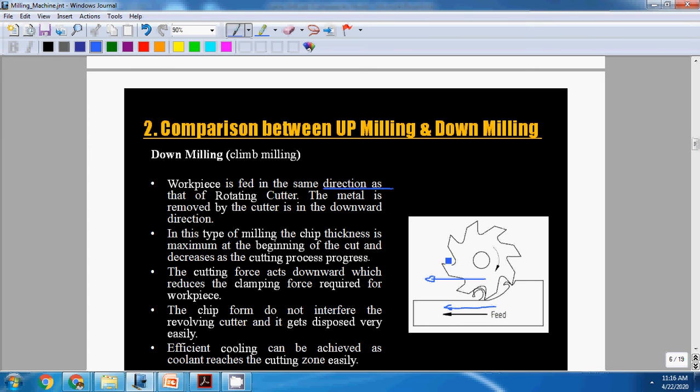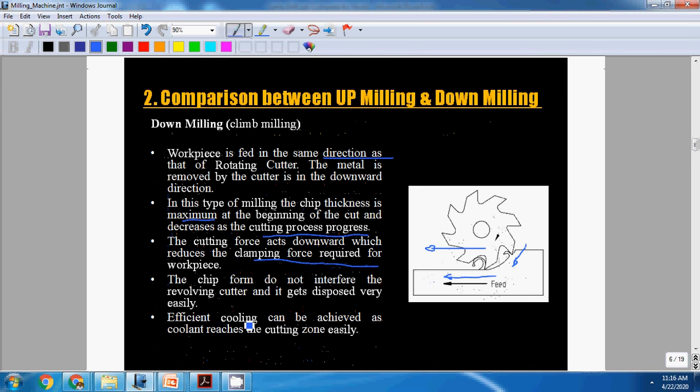In this type, initially at the beginning, the cutting tool cuts the maximum chip, and further it cuts less, as the thickness of the chips decreases. The cutting force acts in the downward direction, which reduces the clamping force required. Here the cutting force will be in this direction, therefore the clamping force required is less. Efficient cooling can be done for this type.